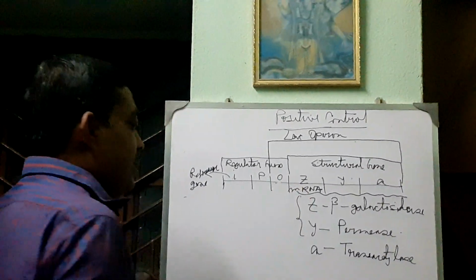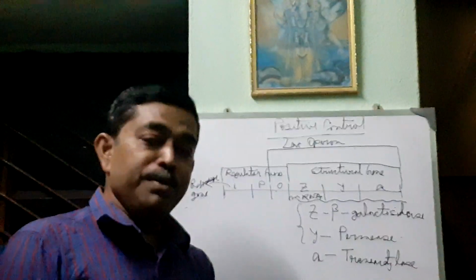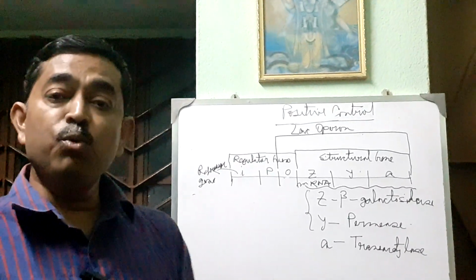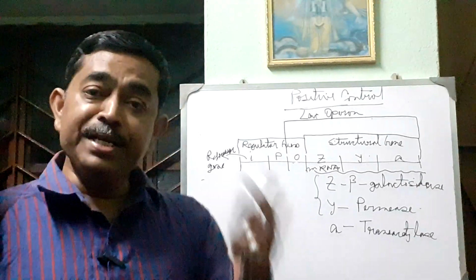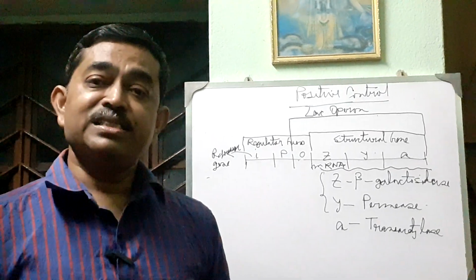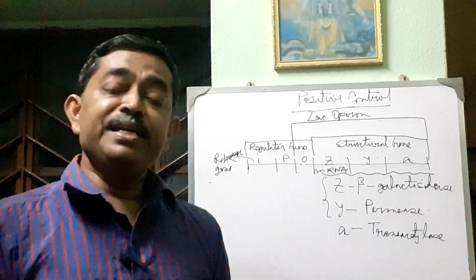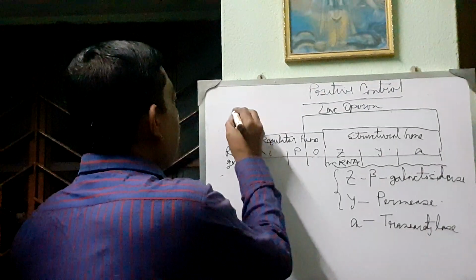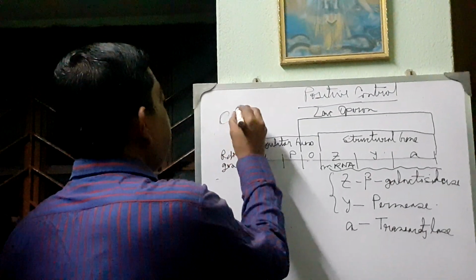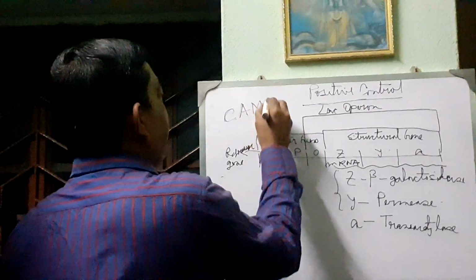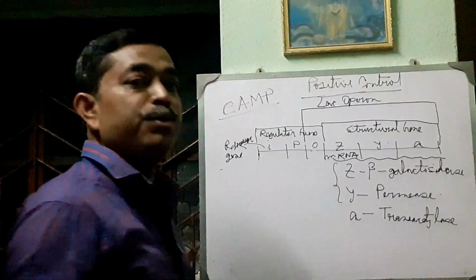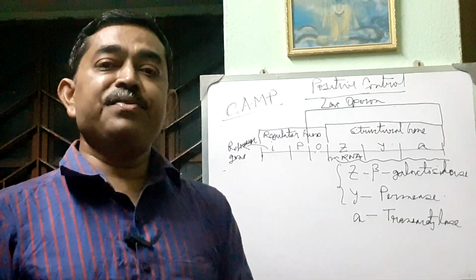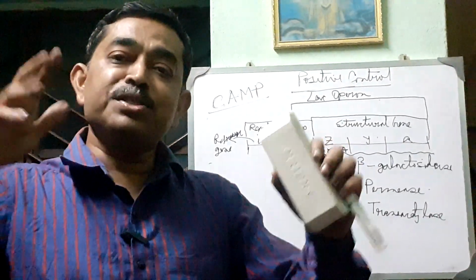Actually, when lactose is converted into glucose and galactose, and glucose increases in our body cell, then the cAMP, cyclic adenosine monophosphate, will be reduced. cAMP will be reduced and the gene expression will not be there.